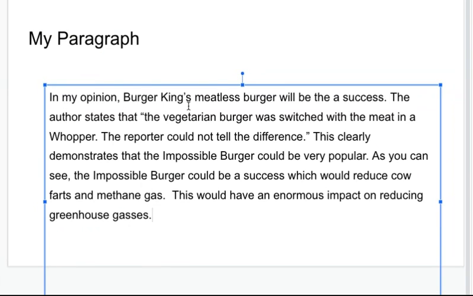In my opinion, Burger King's meatless burger will be a success. The author states that the vegetarian burger was switched with the meat in a Whopper. The reporter could not tell the difference. This clearly demonstrates that the Impossible Burger could be very popular. As you can see, the Impossible Burger could be a success, which would reduce cow farts and methane gas. This would have an enormous impact on reducing greenhouse gases. I'm good with that. I think that it does.